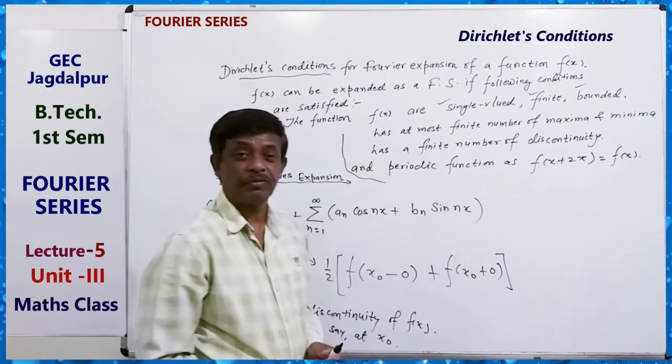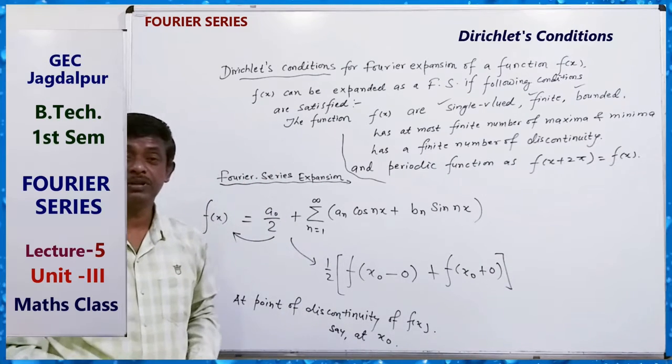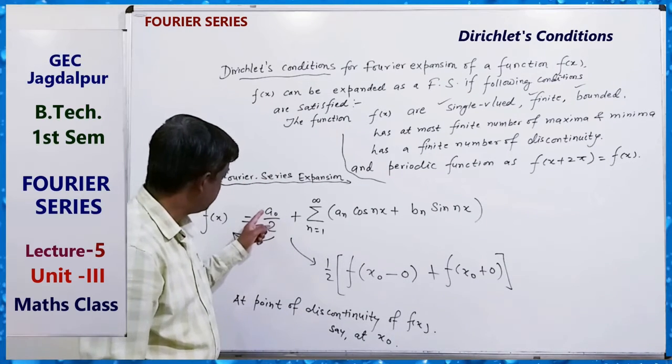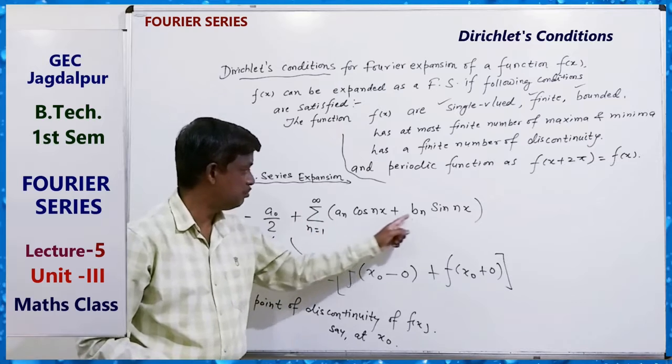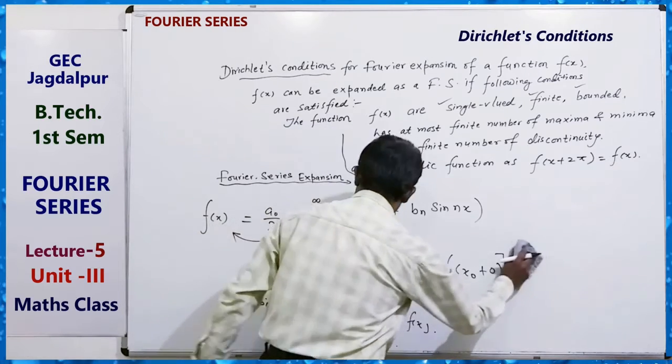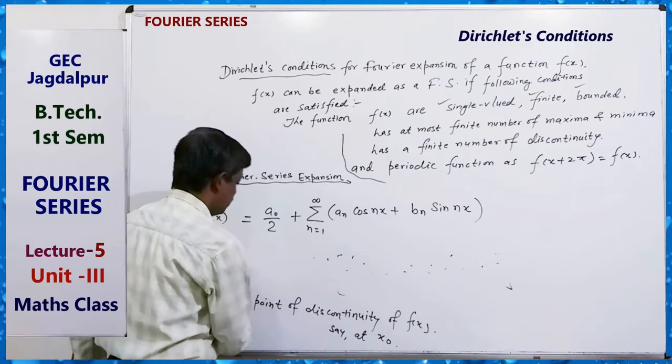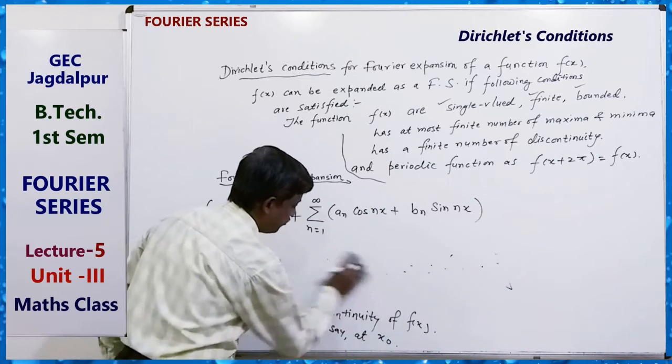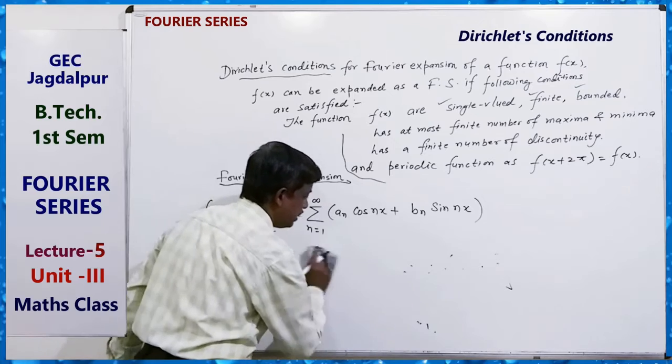Now, for finding the Fourier series, what do we have to do? Just find the values of a0, an, bn. These are the Fourier coefficients for finding the Fourier series. So how can we find these values a0, an, bn?